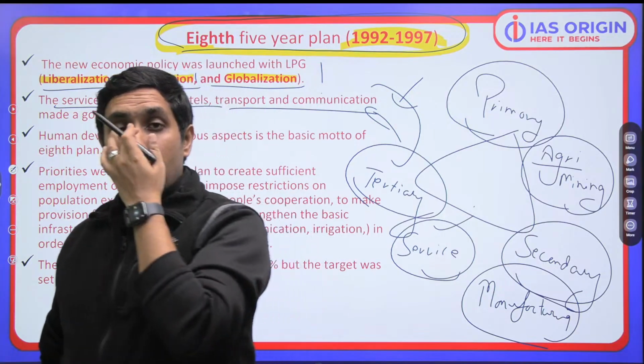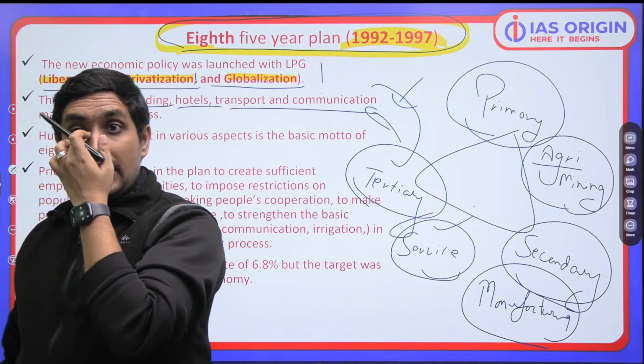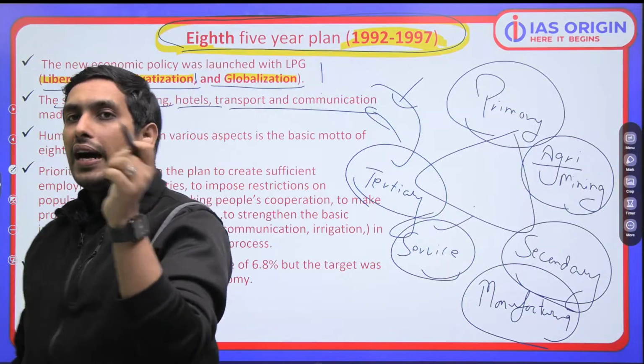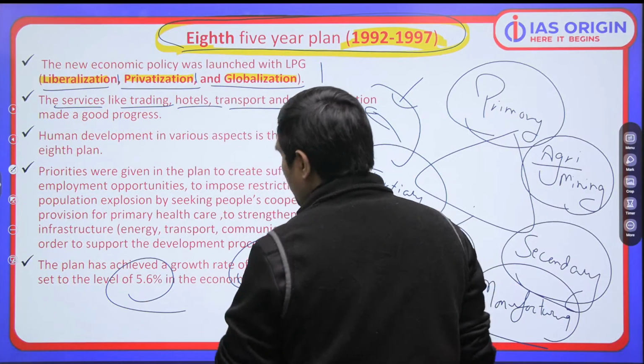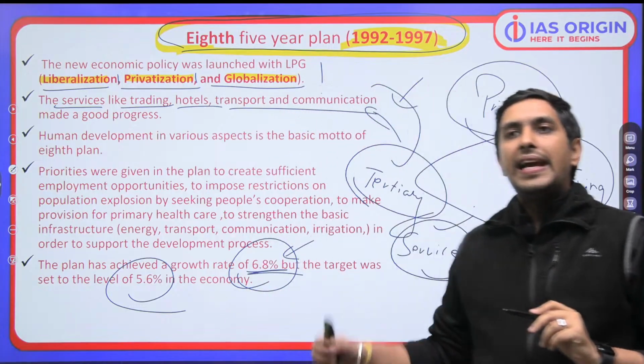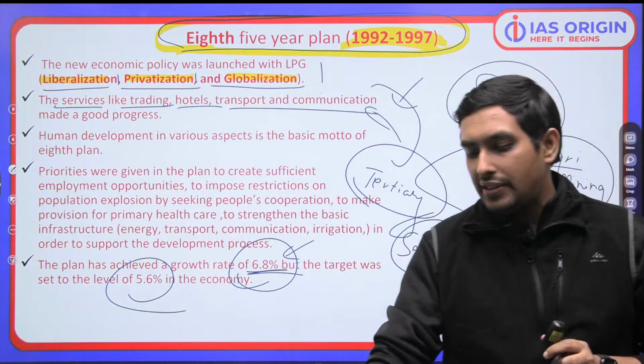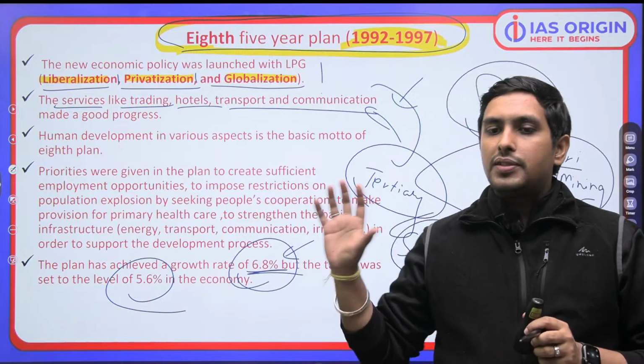Human development is being focused. So plan achieved: the target was set as 5.6, but we achieved 6.8, which is very much successful. 6.8 growth rate we have achieved in this plan, which is actually amazing. So always remember this particular thing.